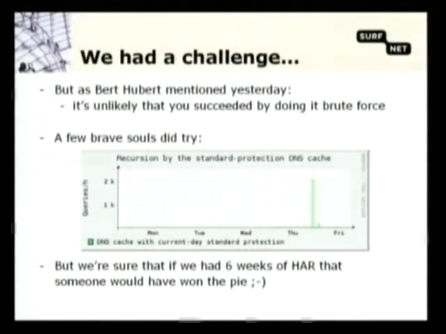So at this year's HAR, we had a challenge for you. We put up some posters, and there was some information on the wiki. We challenged you to hack a few resolvers that we prepared especially for you. And as Bert explained in his talk yesterday, it was very unlikely that you were going to succeed, because either our resolvers were going to expire because of the flood of packets that you were going to send over the 10 gigabit link that we have here, and otherwise something called BCP38 has been implemented, so you can't actually